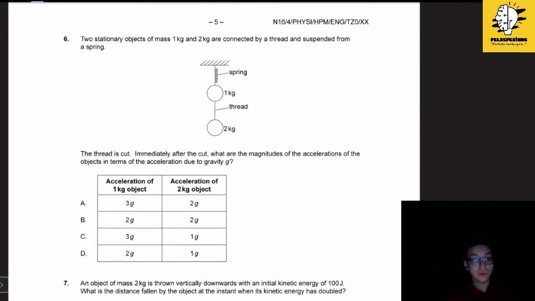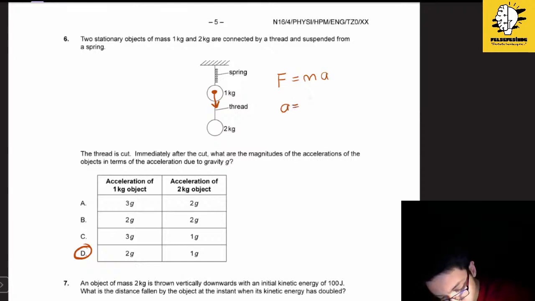So, first of all, let me give you the answer. The answer will be D. Why? Let's look here. So we know that this object is at rest, right? And it is being pulled down by the 2 kilograms on the thread. So now let's imagine we are doing such a thing. F is equal to mass times acceleration, so our acceleration will be equal to force over m.